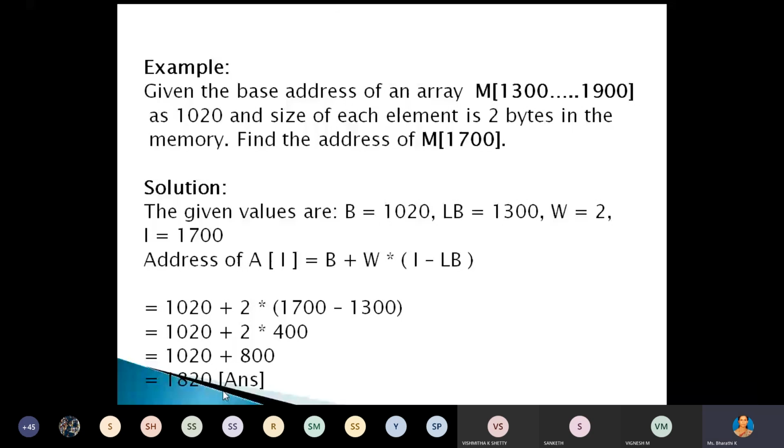Again, see here, suppose you get this problem in your exam and they didn't give the size of that data type, maybe integer or float, you have to write one note. Assume size of integer is 2 bytes, or assume size of integer is 4 bytes. Based on the processor, maybe 16-bit or 32-bit, the size of the data type may vary.